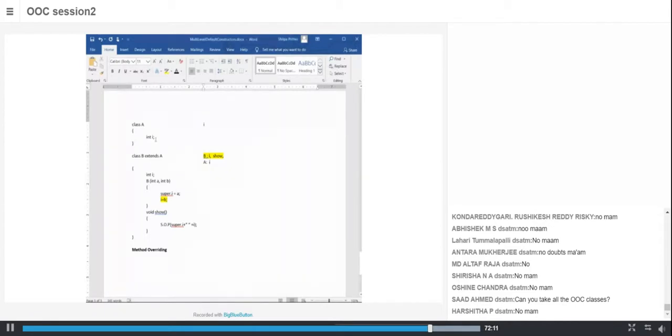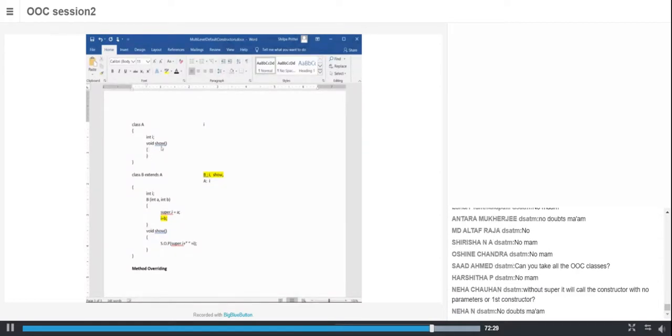Okay. So you have one more concept because I've already typed this. Let me finish it off. So what is method overloading? Same method name but with different parameters, right? Neha, I will answer your question. Give me some time, okay? Let me finish this concept.